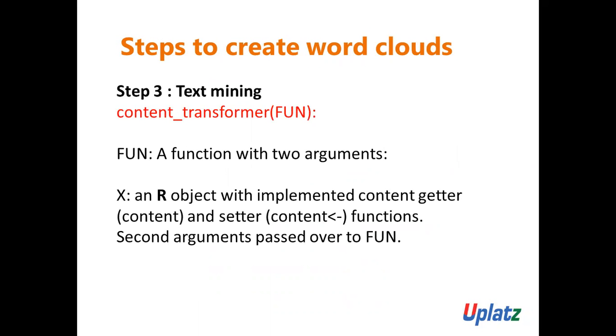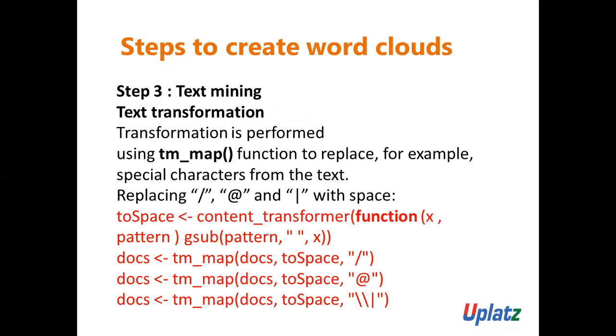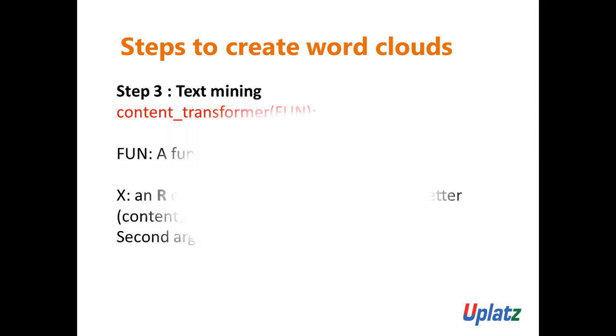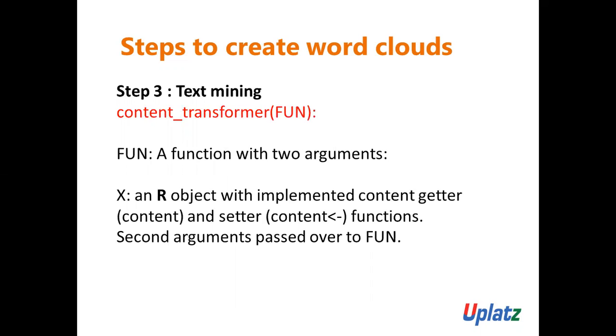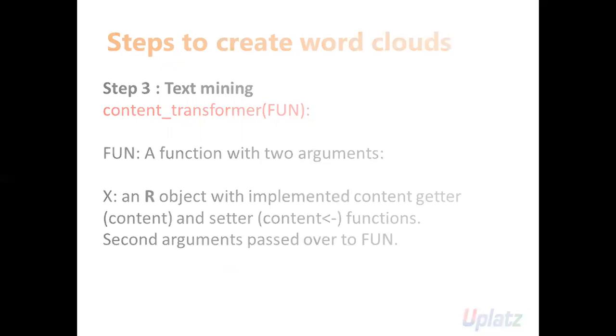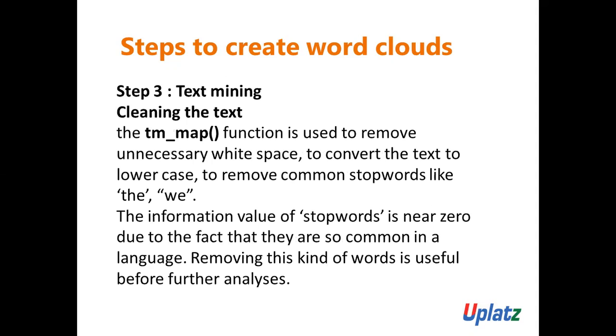See here. What is this content_transformer function? Okay. So fun is a function with two arguments. Now let's suppose in our case it is x. Can you see this x? So what is this x? An R object with implemented content getter and setter functions, and the second argument is passed over to a function.